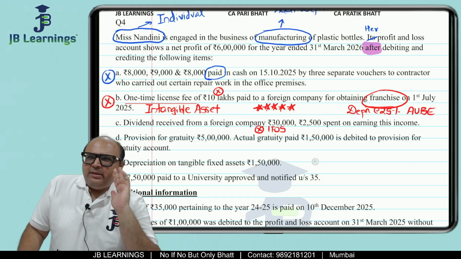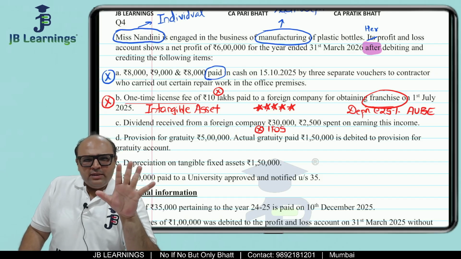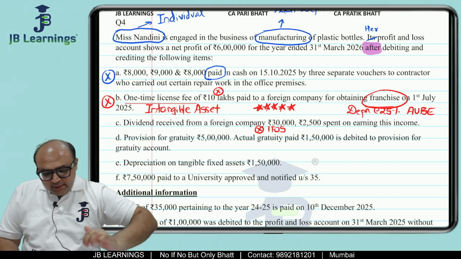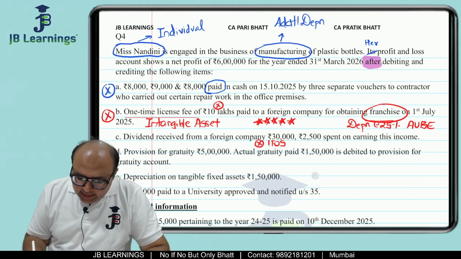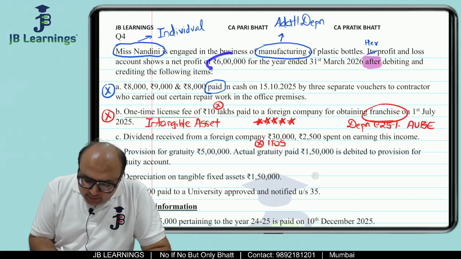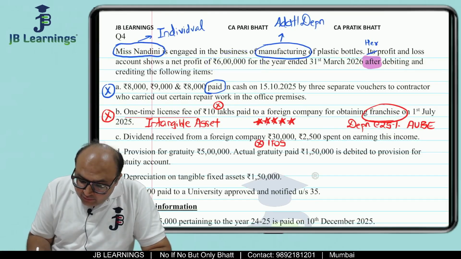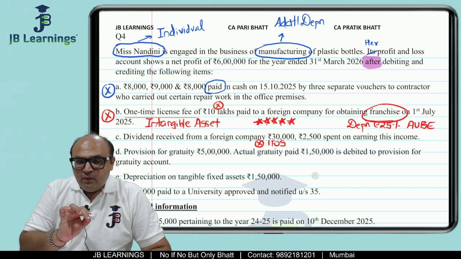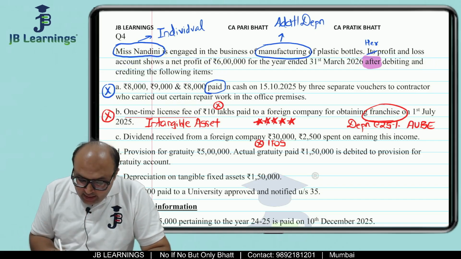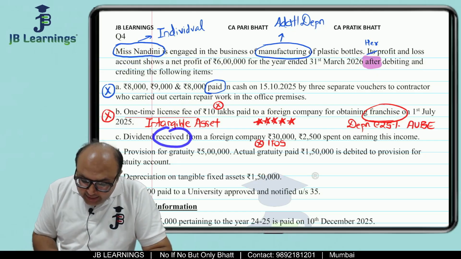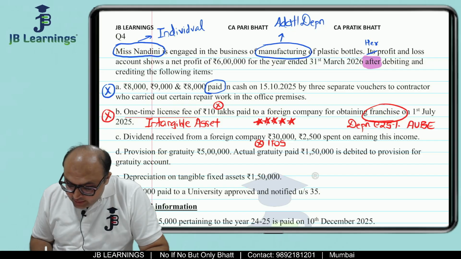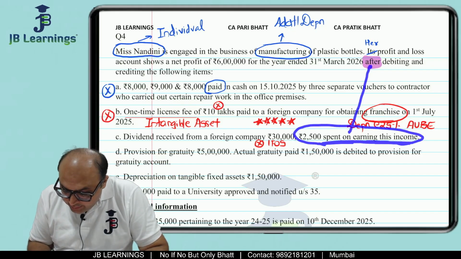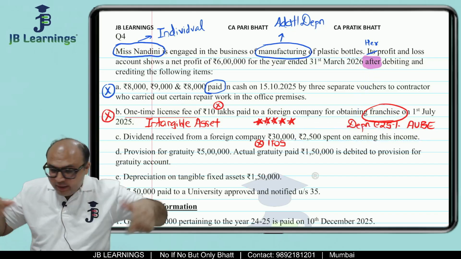I think till here everything is very normal, very casual information. But friends, what they have given in the data is the net profit is 6 lakh after debiting and crediting the following items. It means if dividend income is credited, then this expenditure for earning this income must have been debited. I repeat.